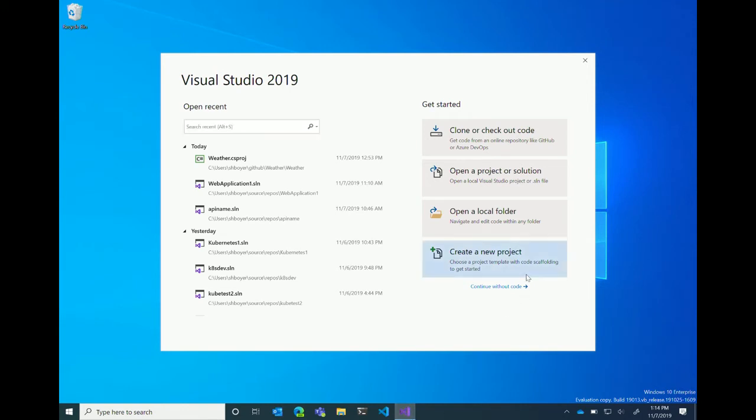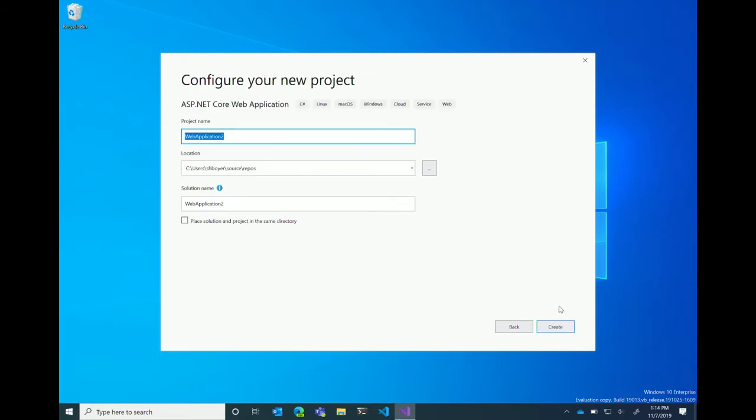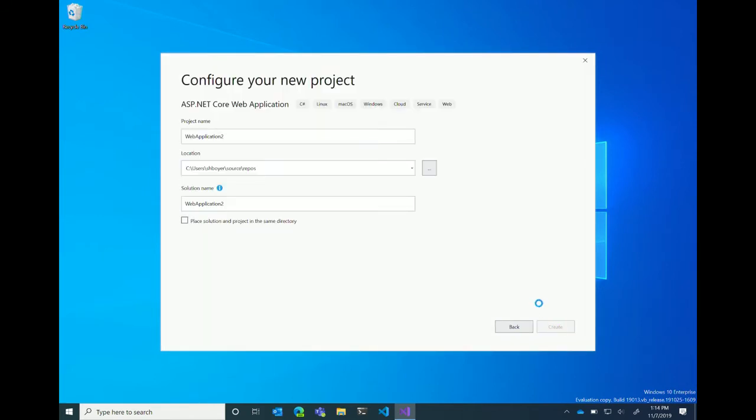I'm just going to create a new project. I'll just do just a regular core application, nice and empty. You can see this is a new machine because I'm only on web application 2. My old machine is like 2000. All right, so I'll do a new app here. It's going to be super exciting.